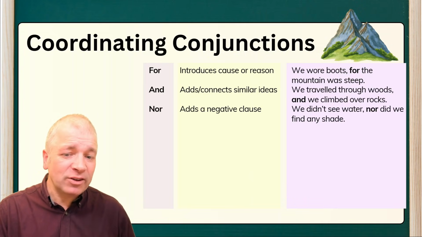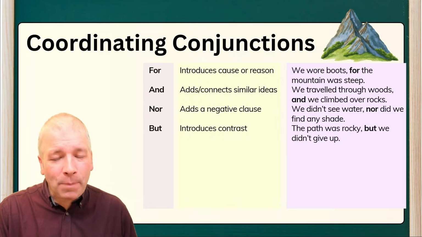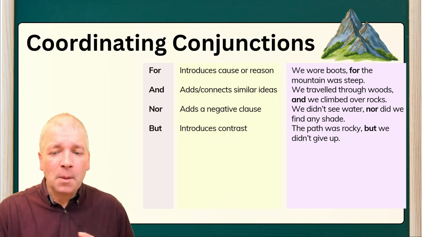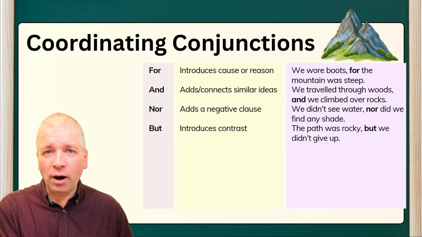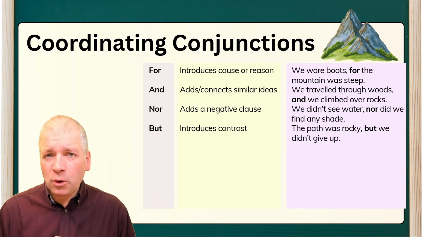Nor adds a negative clause. We didn't see water, nor did we find any shade. But introduces a contrast to the sentence. The path was rocky, but we didn't give up. In one sense, it's hard, and perhaps we should stop. After the but, though, we carry on.